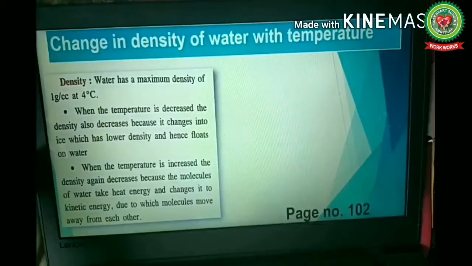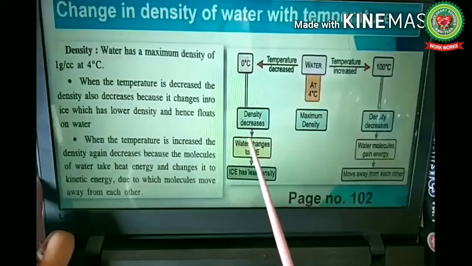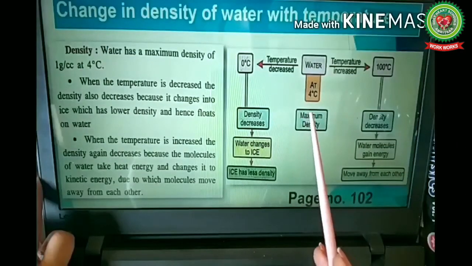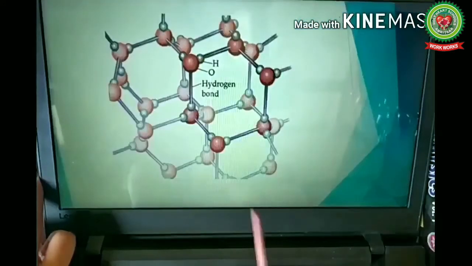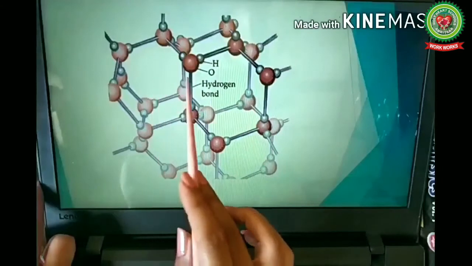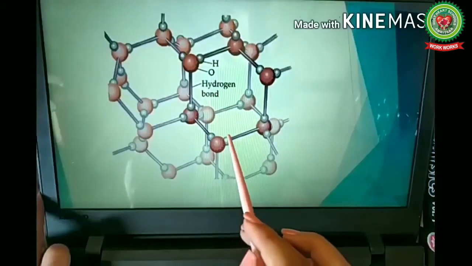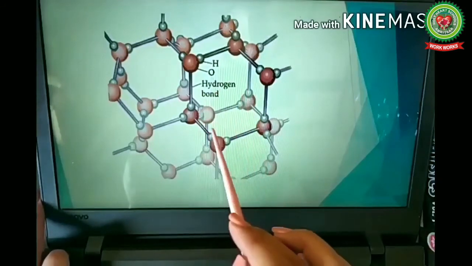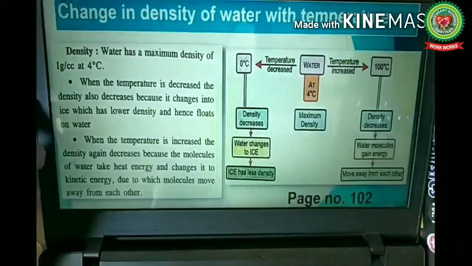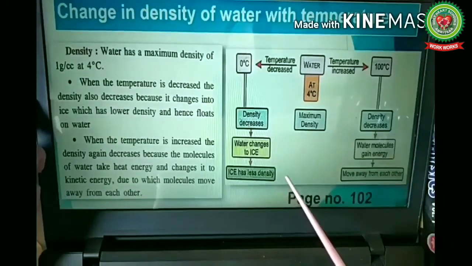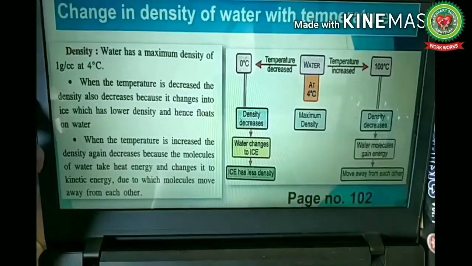For more clarity of the concept, pay attention to this figure. As the temperature decreases, the density of ice also decreases because the intermolecular space between the molecules of ice increases. As the molecules are far from each other, the density of ice also decreases. So, from this discussion, it is clear that ice has less density.